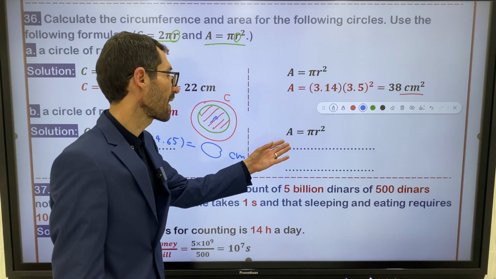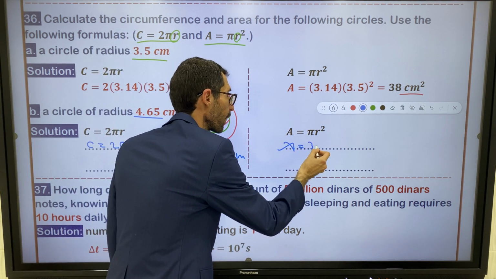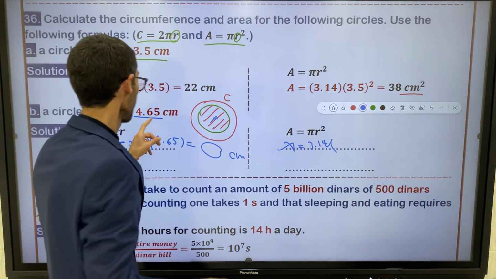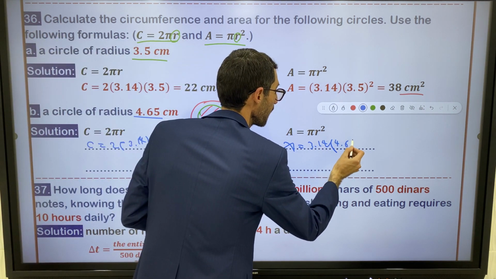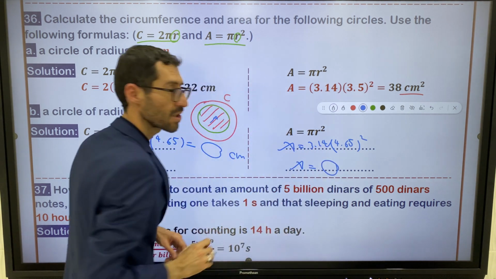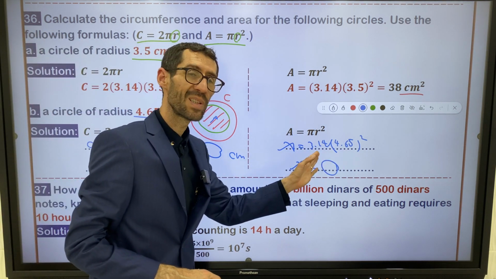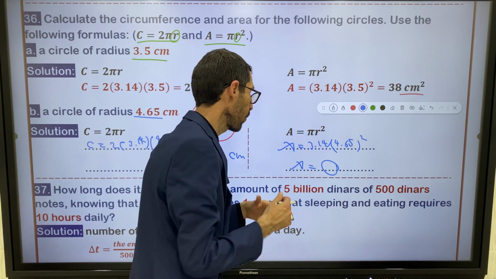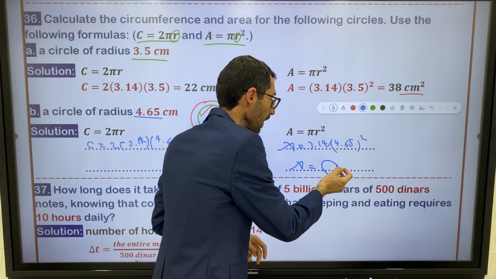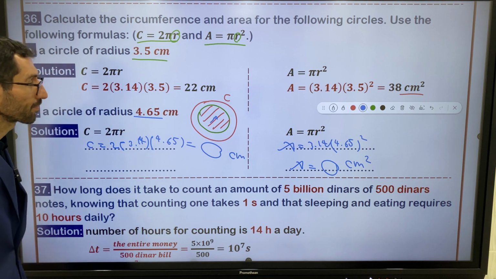What do you say about this one? A is equal to pi r squared. I can write A is equal to 3.14 multiplied by this number, the radius, 4.65 squared. Whatever number you get, you square this number, you multiply by 3.14, and after the number you have to write the unit, which is centimeter squared, right?